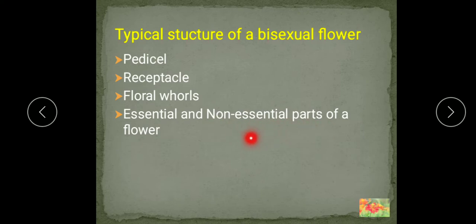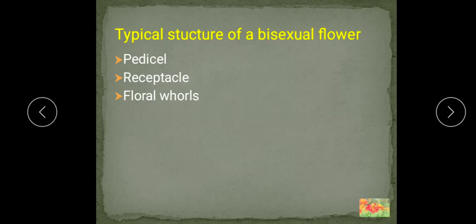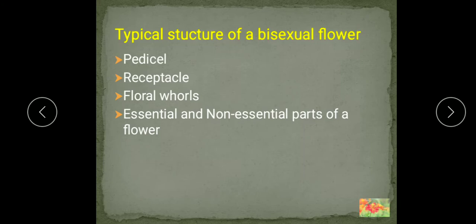Now the non-essential parts, what are the non-essential parts? Those parts of a flower which do not directly take part in reproduction. Their function is to help either in protecting the reproductive parts or to make the flower attractive for pollination. How? You have seen already the petals and the sepals also.